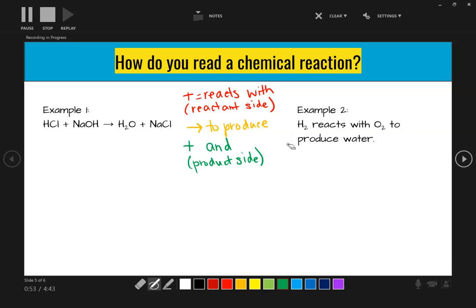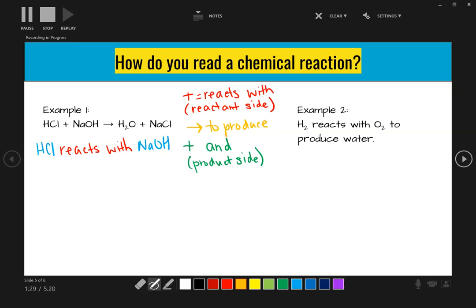So let's go ahead and do a few examples. The first example is written in symbols, so we're going to put it in words. We can use the symbols for the compounds. So we have HCl plus, okay, that plus sign is on the reactant side because reactants are before the arrow. So I'm going to write the words reacts with. I'm going to put the second compound that we have there. So HCl reacts with NaOH.